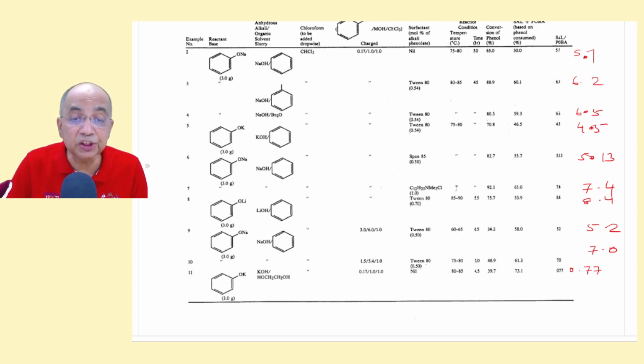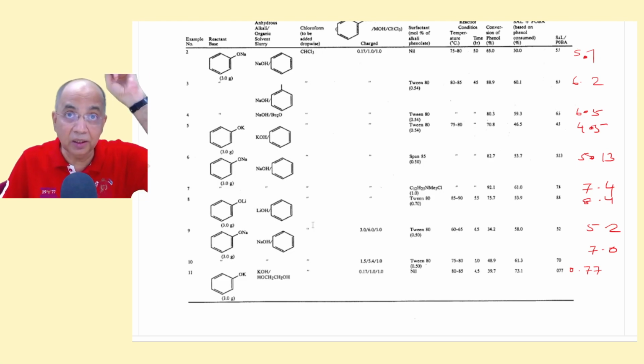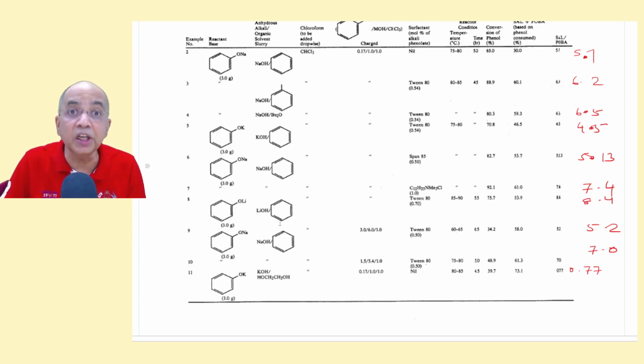This is a quaternary ammonium cationic surfactant, a cationic PTC that will give 7.4. Ortho is more, 7.4 times. Lithium in this condition: earlier in the other example there was an aqueous system, but this is a slurry, no aqueous system. So here it was 8.4, as expected from a small size anion, added with Tween 80. That is, I have told you, this is a PEG based PTC.